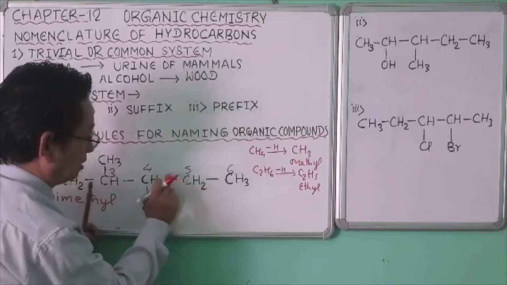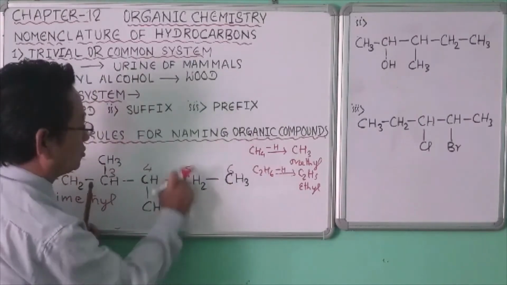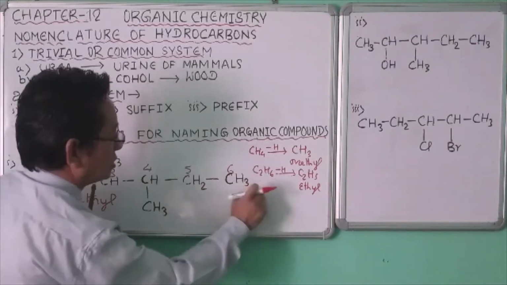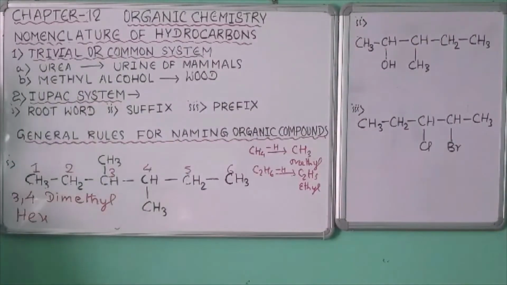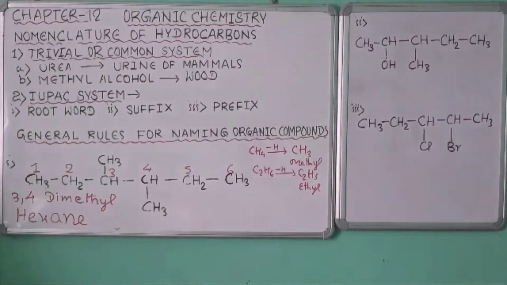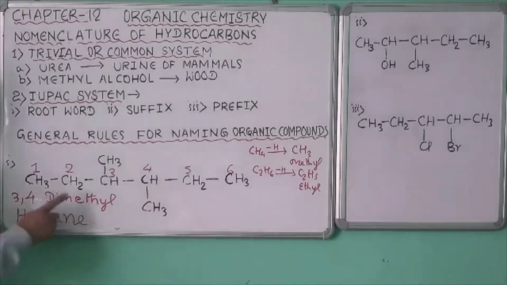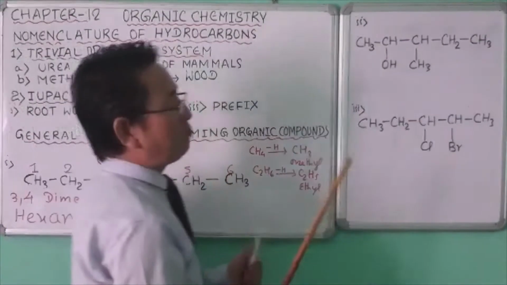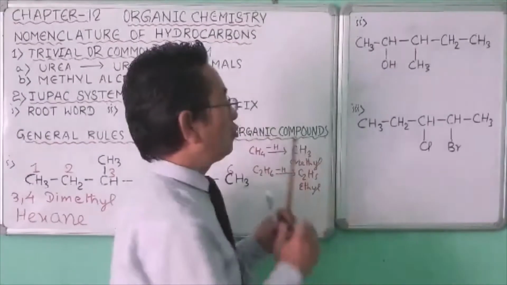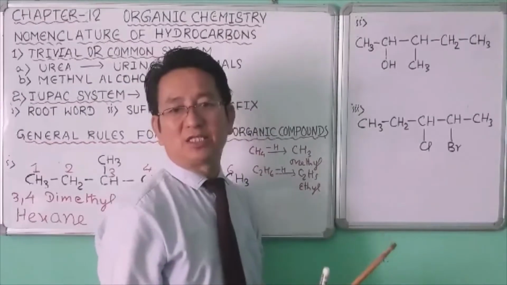So for this carbon atom, 1, 2, 3, 4. We'll write hydrogen here. For this carbon atom, 1, 2, 3, 4. Single covalent bond. So the suffix is ane. And the IUPAC name of this compound is 3,4-dimethylhexane.